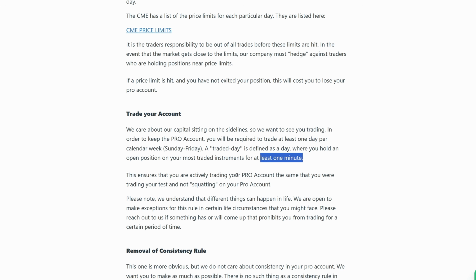And to be honest with you, if most of your trades are 50 seconds, 45 seconds, I really don't think you're going to have a problem. They're talking about if you make one trade just to get a flipping day, to get activity in the account so you do not lose your account. So I can tell you, I've been paid out and I've had trades last as little as a second, 10 seconds, and I've had no problems with payouts with Take Profit Trader.